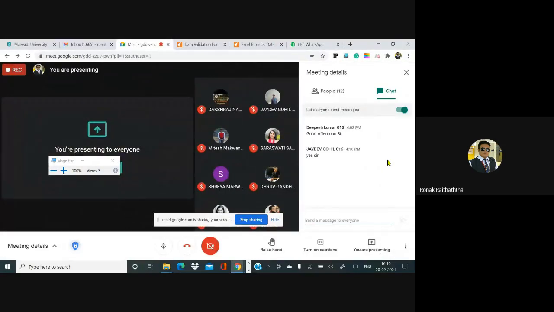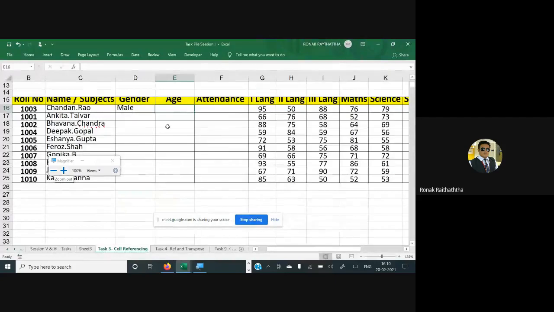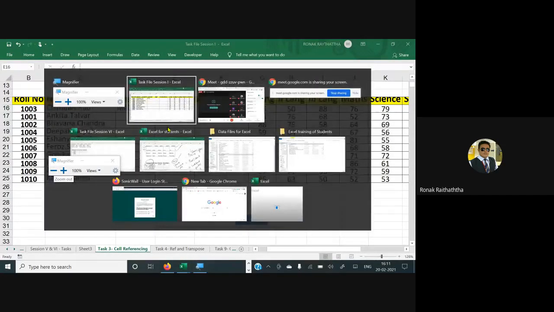No confirmation yet. Only from Jaidev I have received it, others I am waiting. I hope you have got my formula. And on similar lines, we would be having the formula for number as well, right? In the age column, over there, we will be exploring the same option again. If it is done, just please let me know.